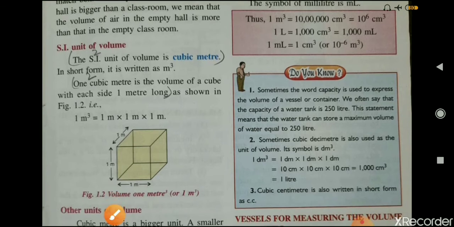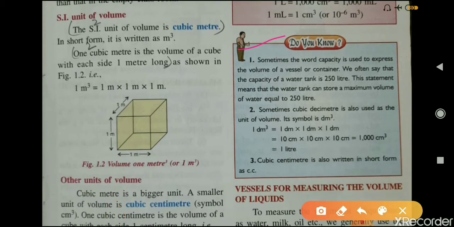Now do you know this box? Sometimes the word capacity is used to express the volume of a vessel or container. Means the word capacity can also be used in place of volume. We often say that the capacity of a water tank is 250 liter. This statement means that the water tank can store a maximum volume of water equal to 250 liter. Second, sometimes cubic decimeter is also used as a unit of volume, and 1 decimeter cube is equal to 1 liter. Third, cubic centimeter can also be written in short as c.c.